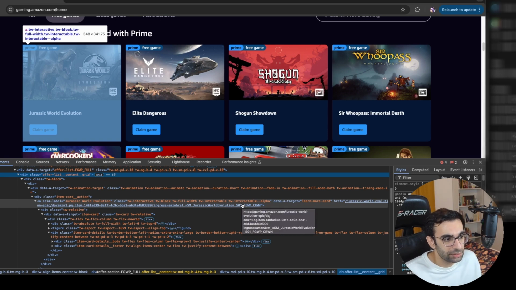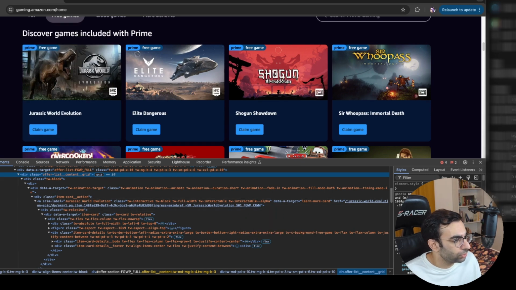So extracting this information would be pretty easy. We just need to ask Selenium to give us all the A tags inside this element, and then we can parse them and extract the name of the game and the link to the game.